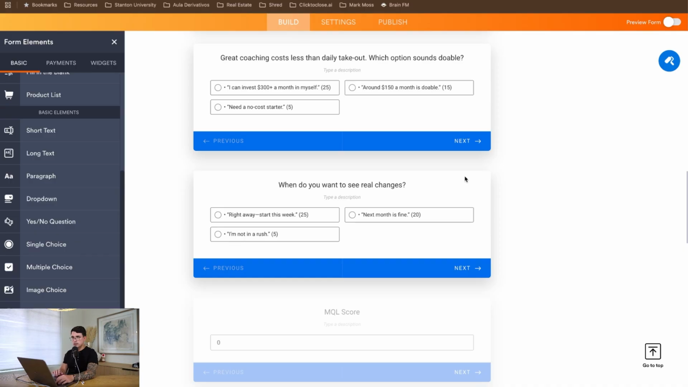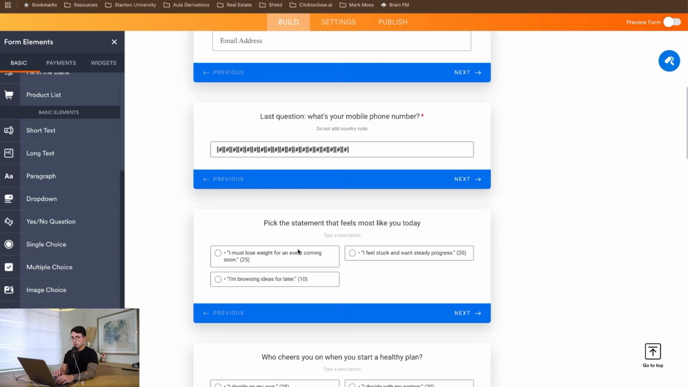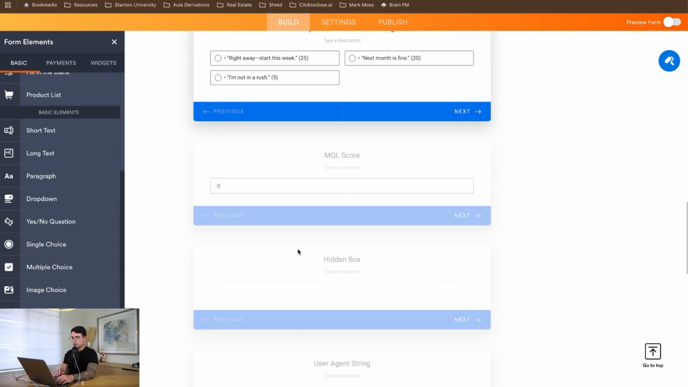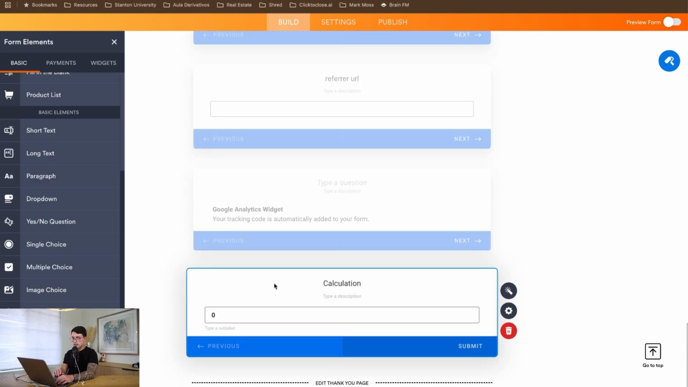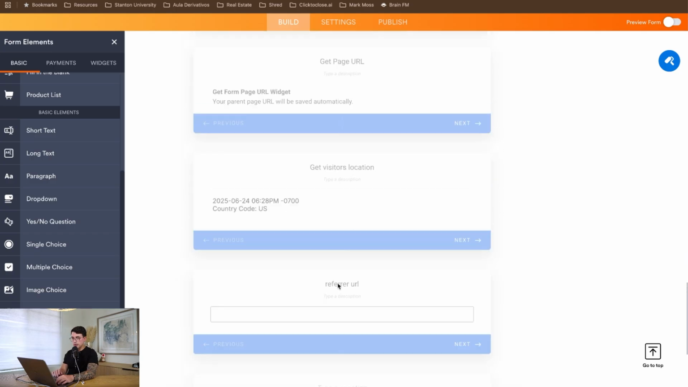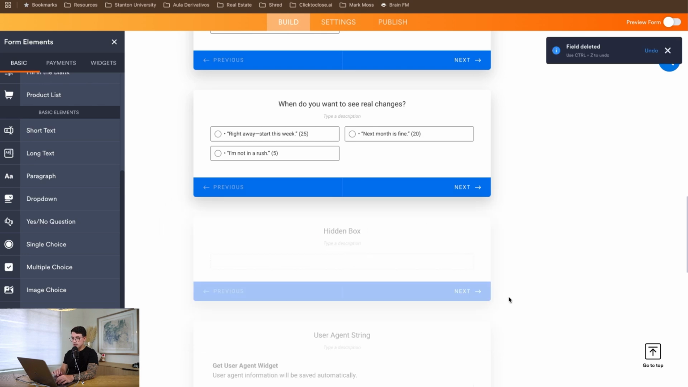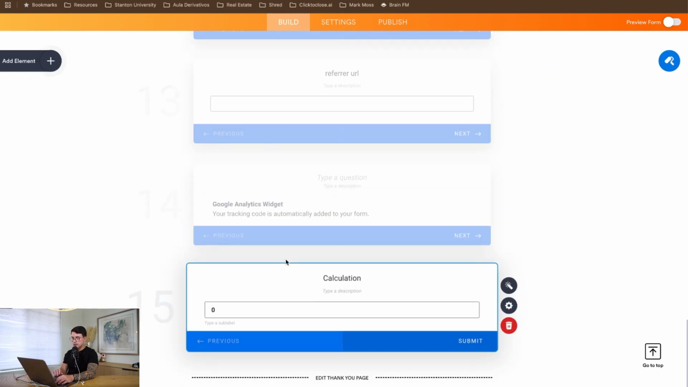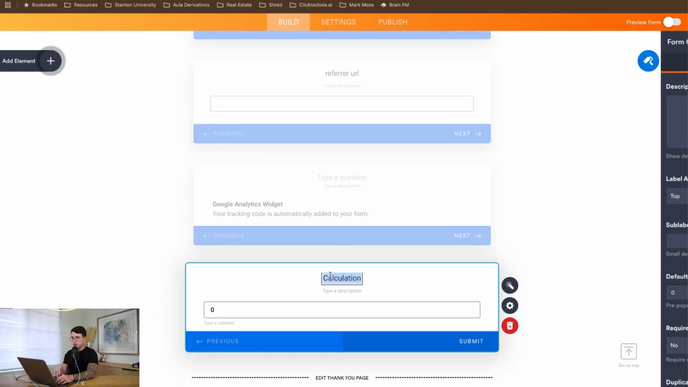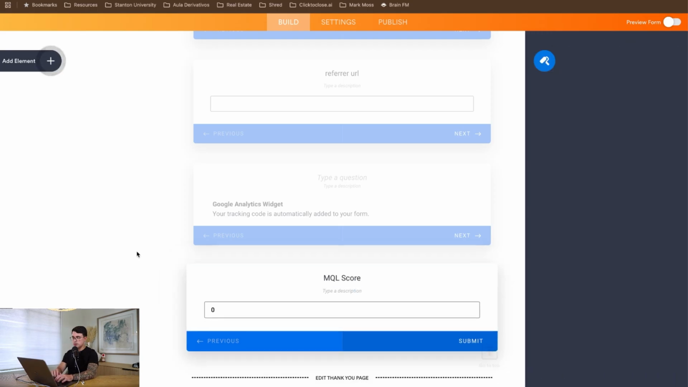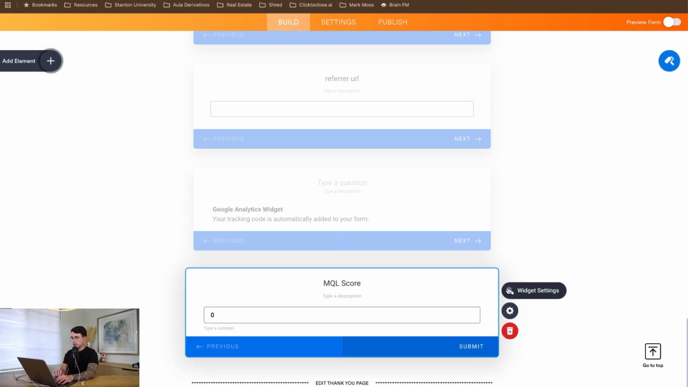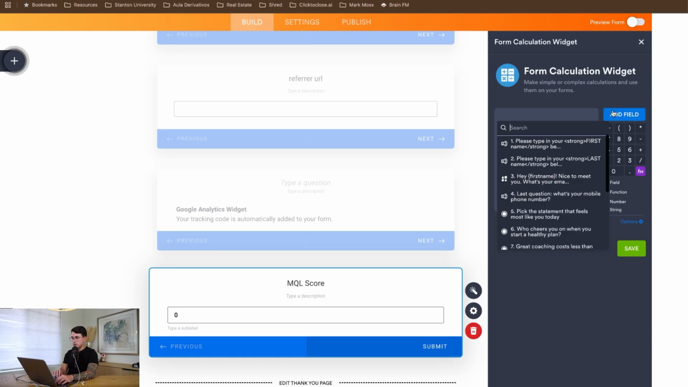All right, cool guys. So we've added our questions here. What we'll do now is use the widget that we've added. In this case, I've added a new widget here called calculation. But as you can see, I already had a widget called MQL Score. I'm just going to delete this widget. And then you will have this form value here that you put, and we're going to name this MQL Score.